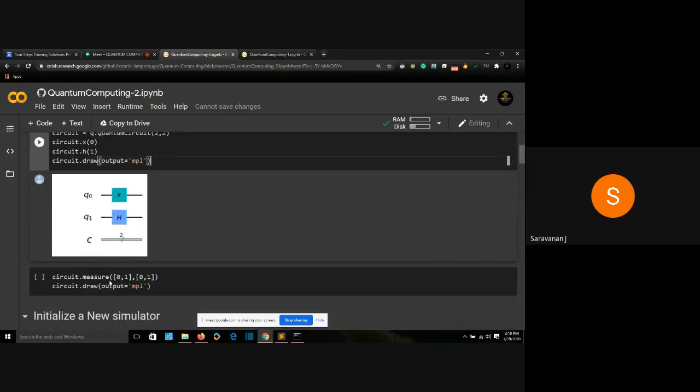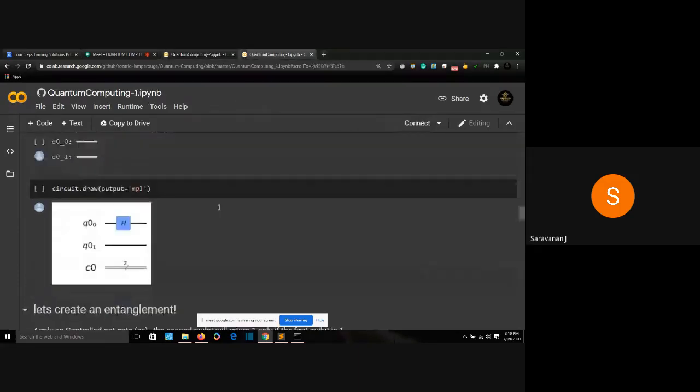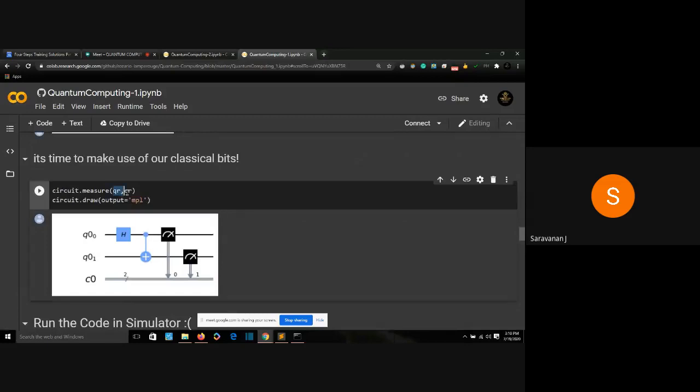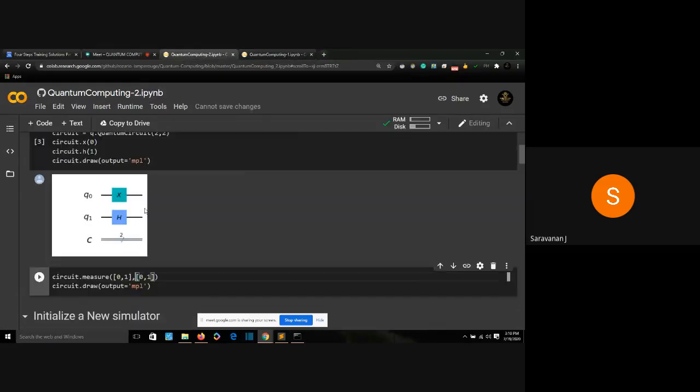Now what we are going to do is circuit.measure(0, 1, 0). What does it mean? In the previous program, we were measuring our circuit, right? Over here, we measured QR, CR, quantum register, classical register. However, here I'm saying measure the 0th qubit.